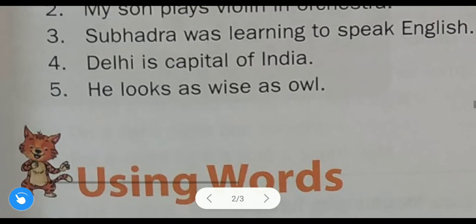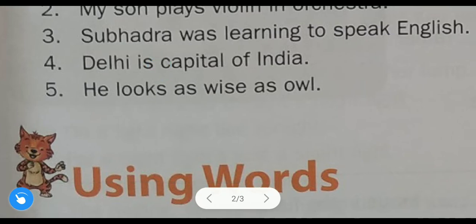Okay, next, Delhi is the capital. The will come, the capital. We use the in front of capital, the capital of India. So here you have to write the, not a. The capital of India, which is used in a particular sense, or specific, the capital of India. Here write down the in front of capital.